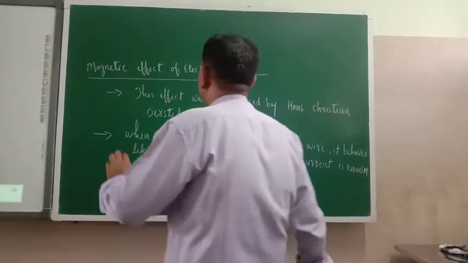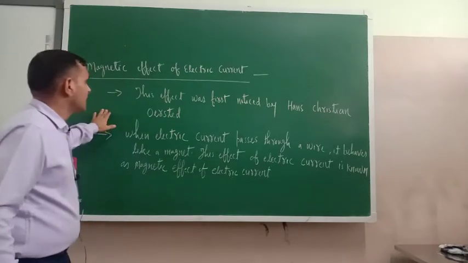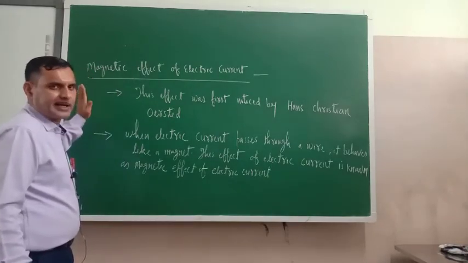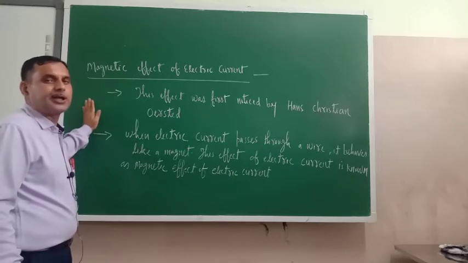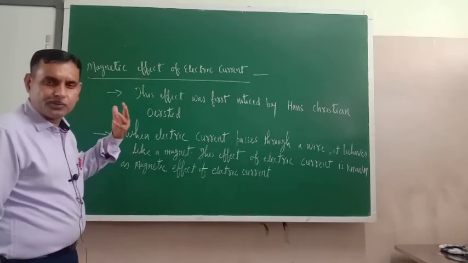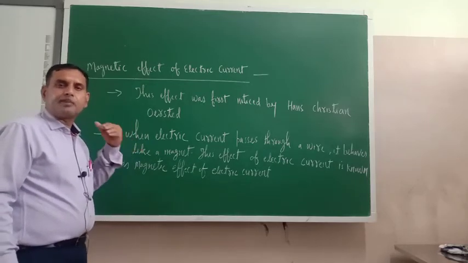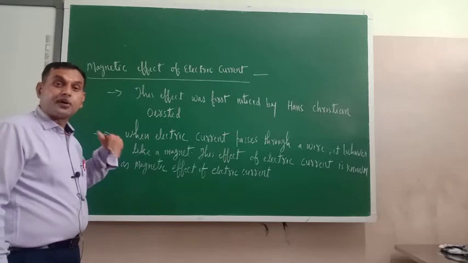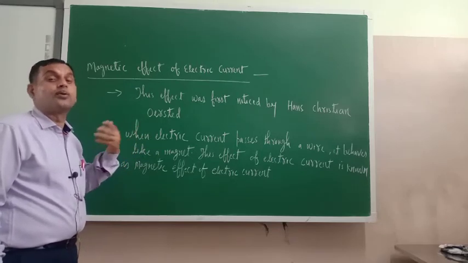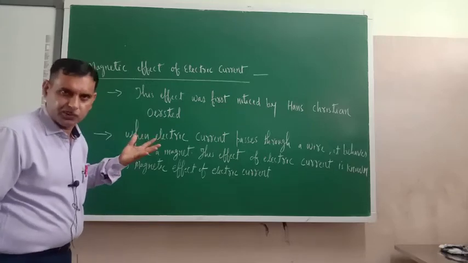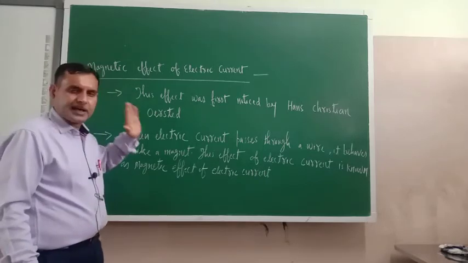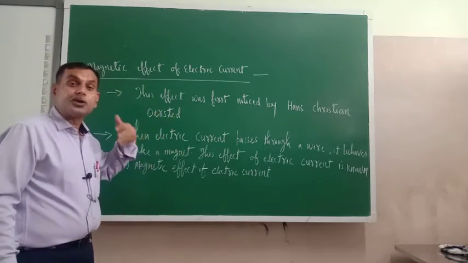So as you know, we are in the effects of electric currents. The first effect of electric current, I already taught, that is the heating effect of electric current. By taking various examples, it is proved that whenever electric current passes through a conductor, it produces heat, and that heat can be utilized for good, useful purposes. Similarly, the magnetic effect of electric current is also useful for humankind.